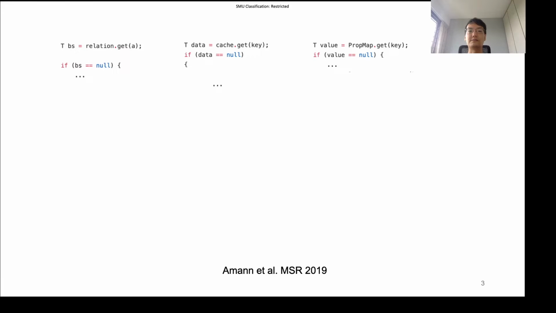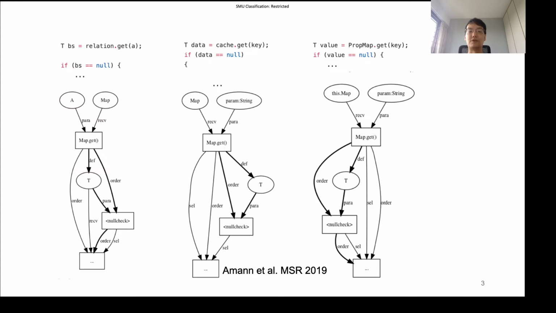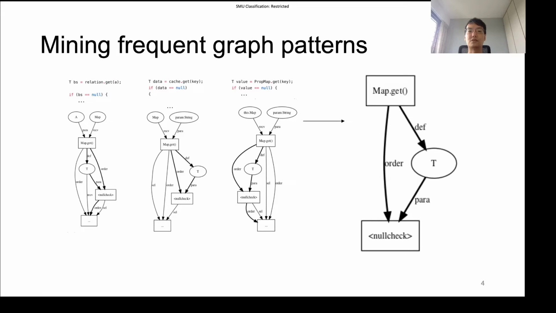In a prior work, it has been suggested that we could mine and identify usage constraints across projects on GitHub by first converting them into graphs. Next, we can then use frequent subgraph pattern mining to identify subgraphs that represent usage constraints. In this example, we see a subgraph representing a usage constraint on the map interface, which is from the Java standard library. Here, using frequent subgraph pattern mining, we have obtained a subgraph pattern that indicates that the return value of map.get should be followed by a null check.